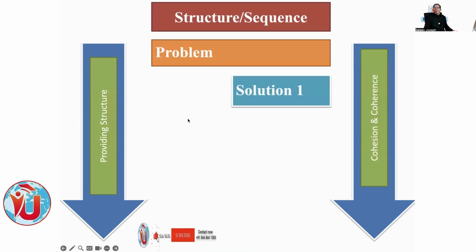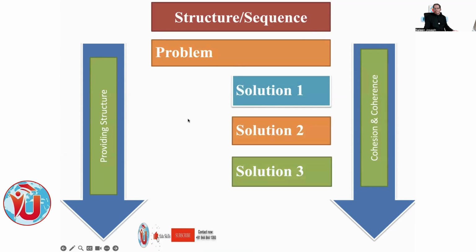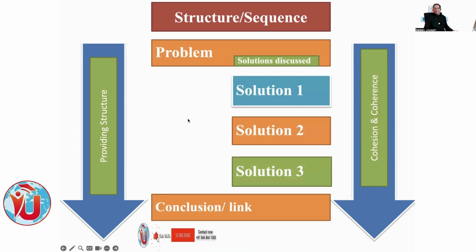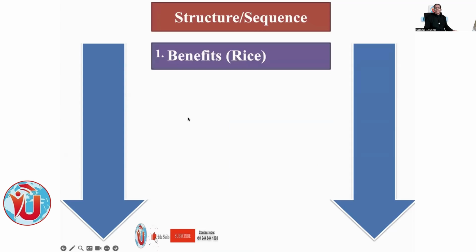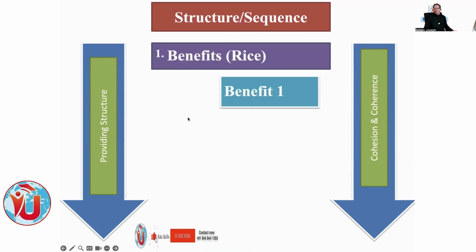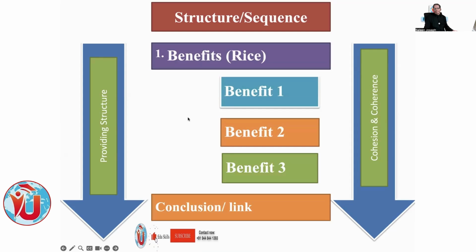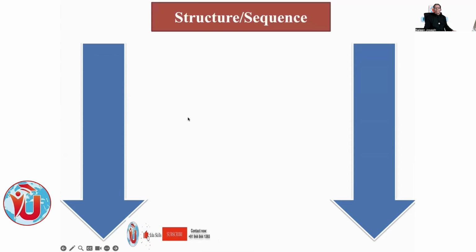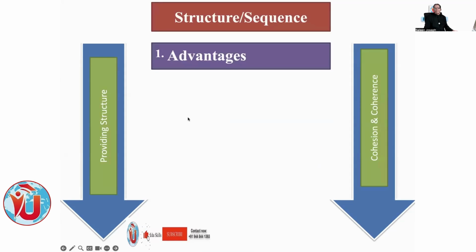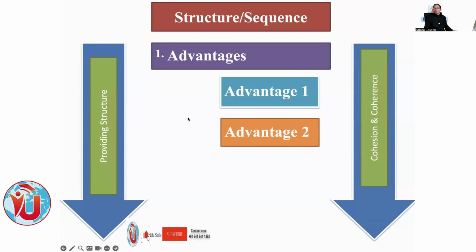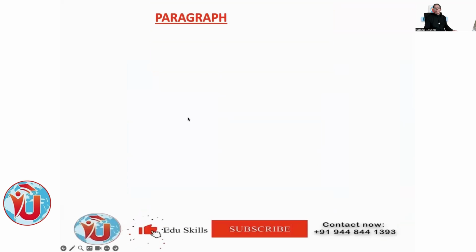Other one could be problem and solutions discussed. Solution 1, solution 2, solution 3, then conclusion. The other things can be benefits discussed. Benefit 1, benefit 2, benefit 3, benefit 4, or conclusion. Okay, then advantages discussed. The paragraph structure: advantage 1, advantage 2, advantage 3, then the link for conclusion.